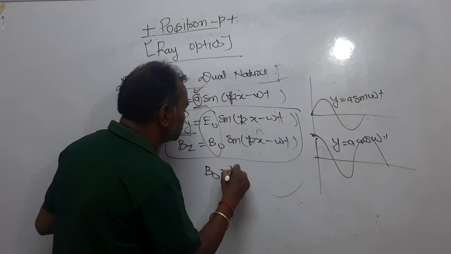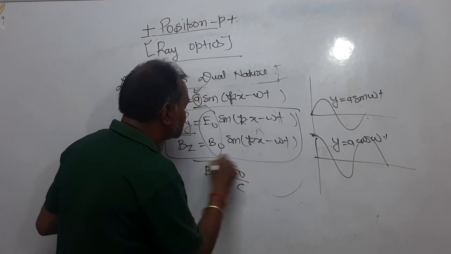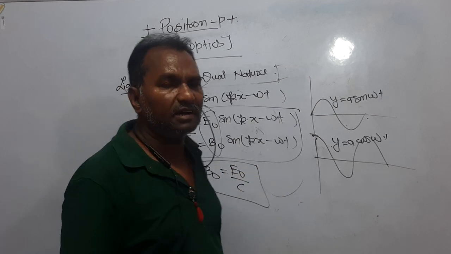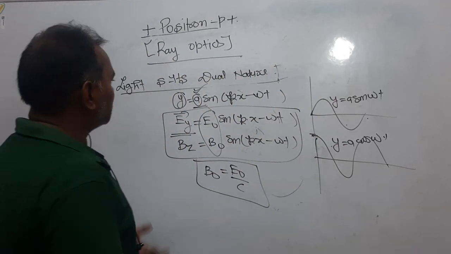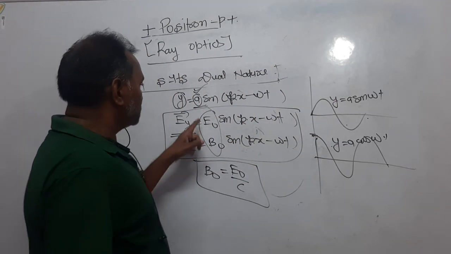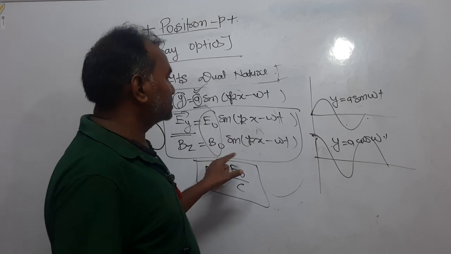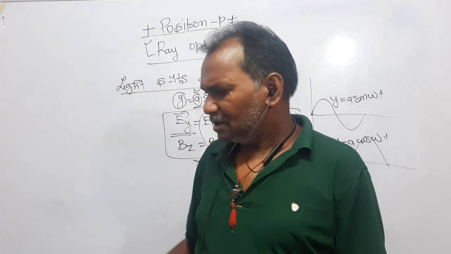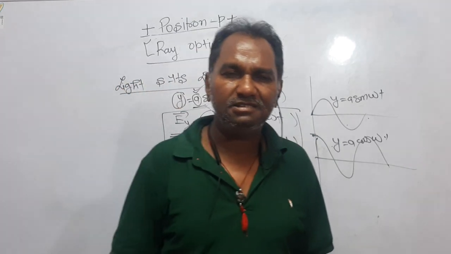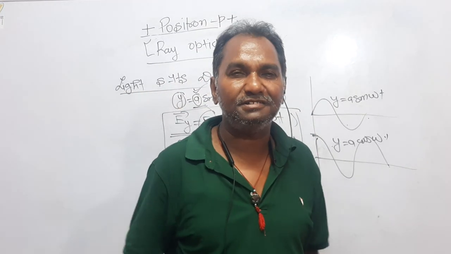B naught is equal to E naught upon c. This is the relation between the two amplitudes, the electric amplitude and the magnetic amplitude. In this way, you can represent light, right? From these equations, it is clear that k into x means light is heading towards the x-axis. So, dear students, this is how I have discussed with you all what light is, right?